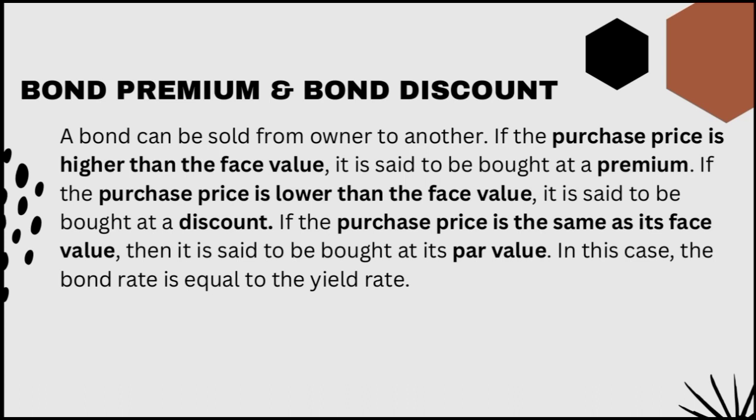Tinatawag natin itong premium. Kapag naman sinabi natin bond discount, ito yung purchase price is lower than face value. It is called discount. So when premium and discount is the same, the face value is called par value.